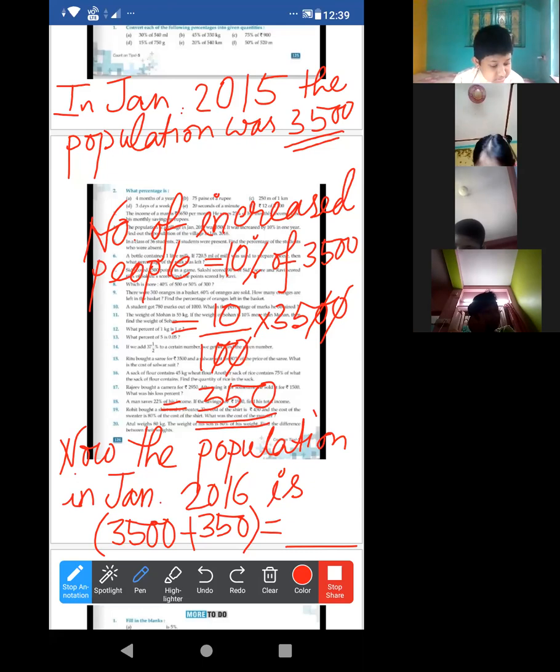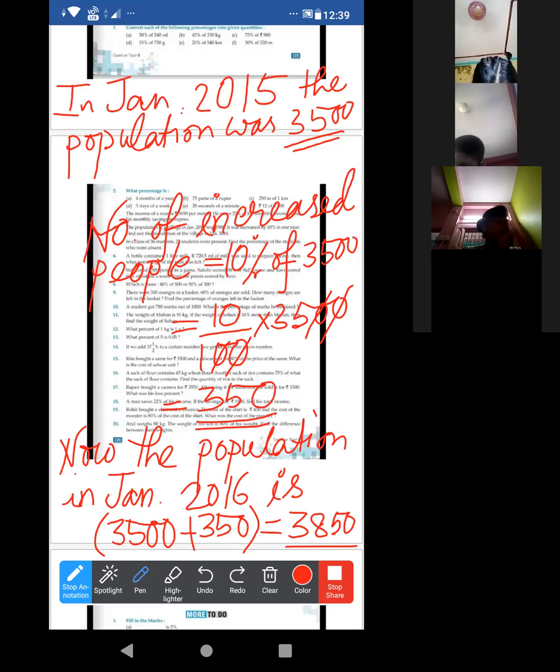Now read the next question. Question number 5. In a class of 36 students, 27 students were present. Find the percentage of the students who are absent.